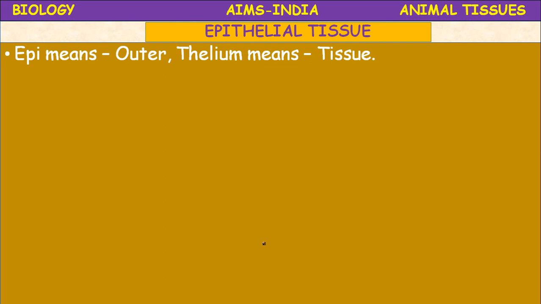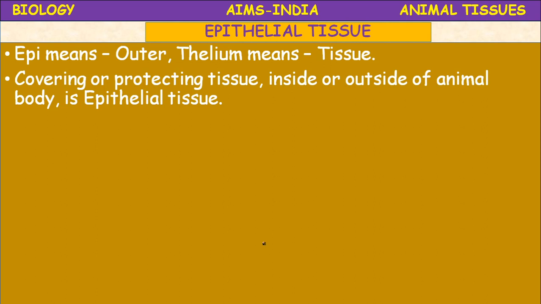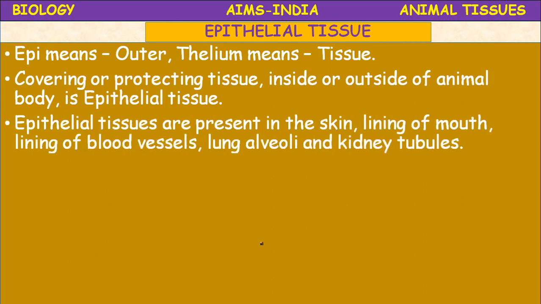Epi means outer, epithelium means tissue. Epithelium, the outer tissue. The covering or protecting tissue inside or outside of the animal body is epithelial tissue.